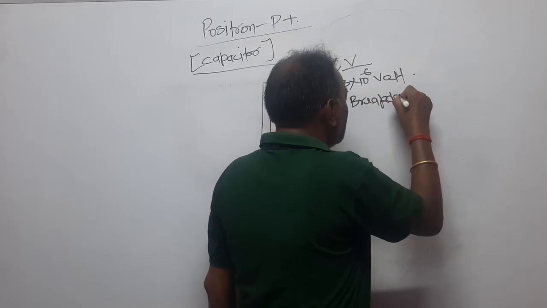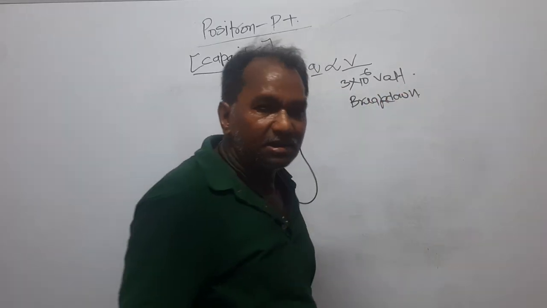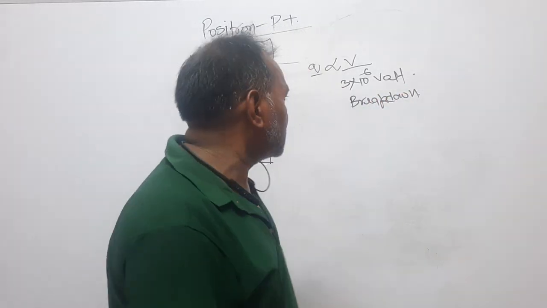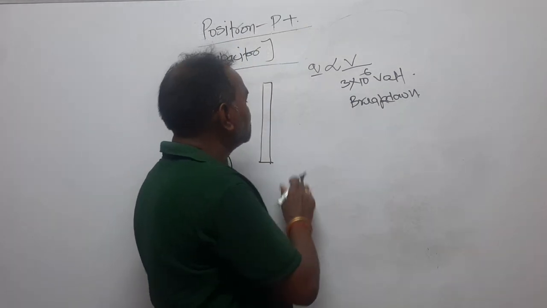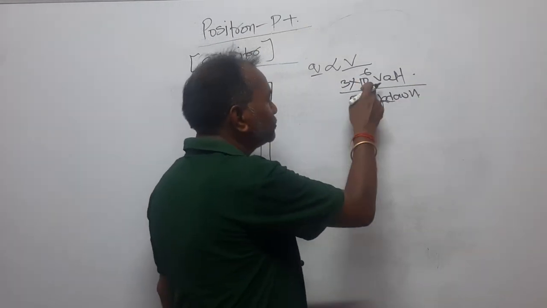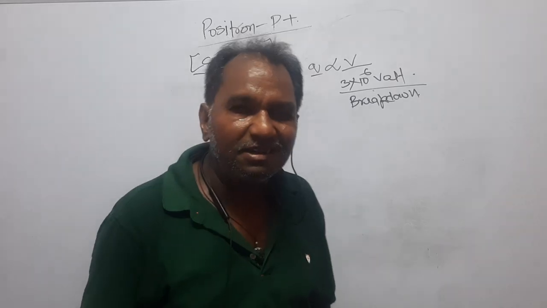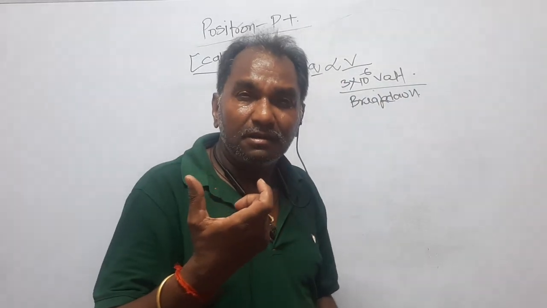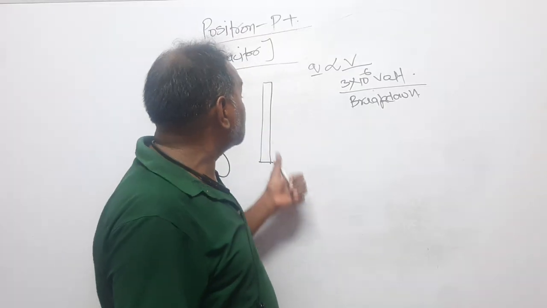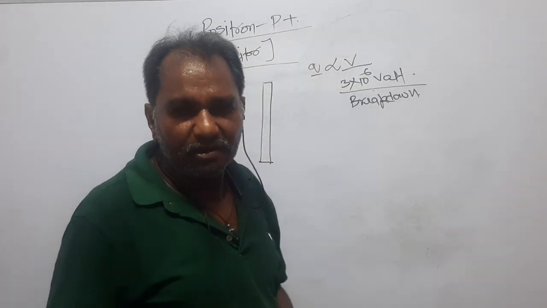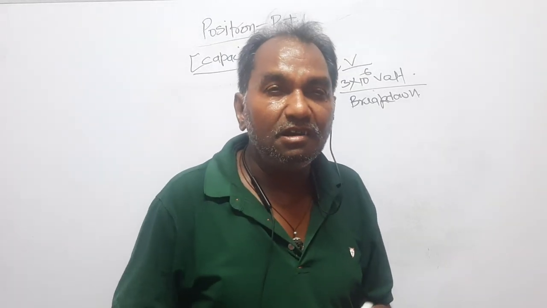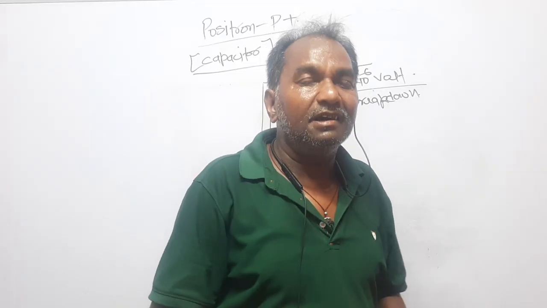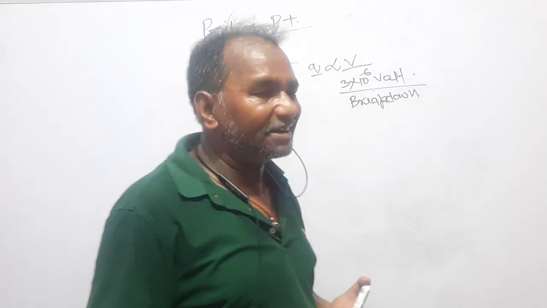Means you have given so much charge that the potential of this plate has reached 3 into 10 to the power 6 volt, and it is said to be breakdown. Means the plate has come to the breakdown. It means if you give more charge, the charge will leak into air, right? In air you will see the lightning.